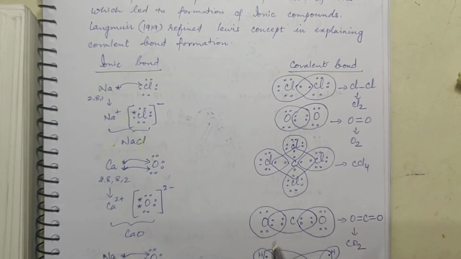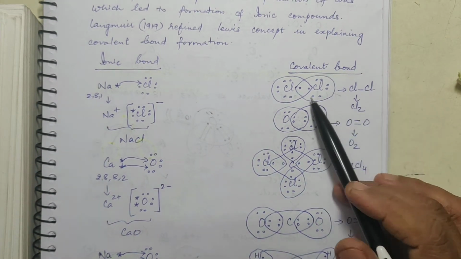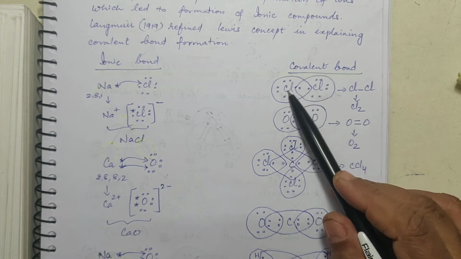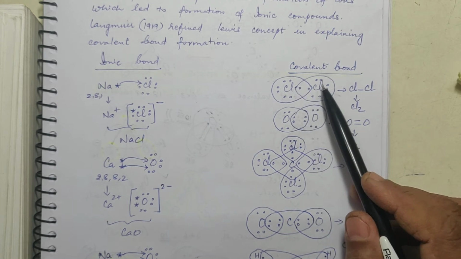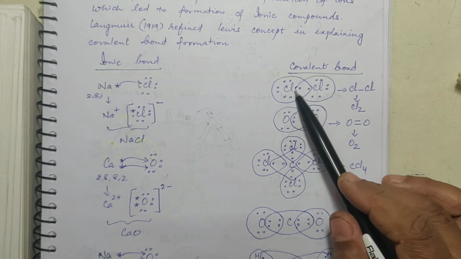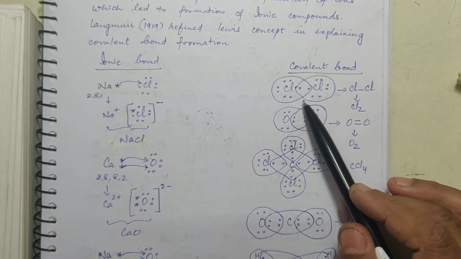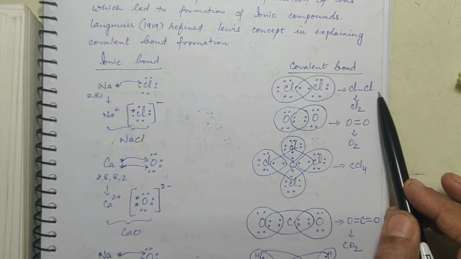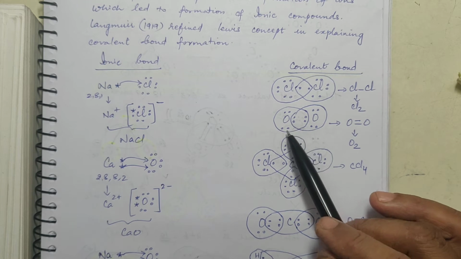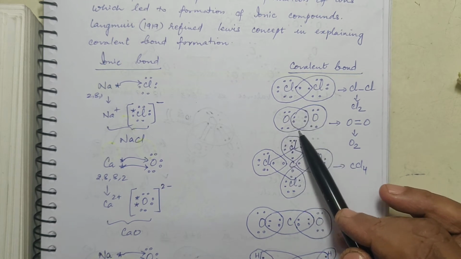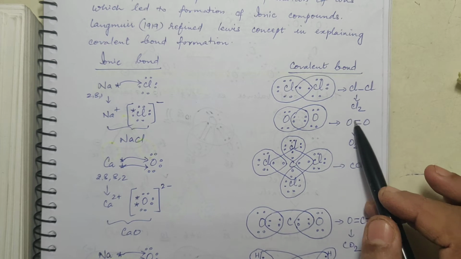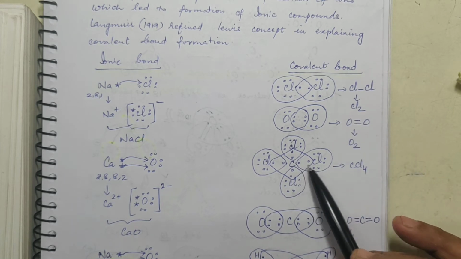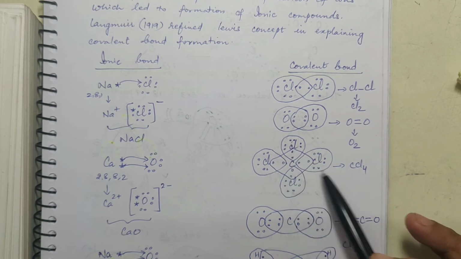Now, in the case of covalent bond, it is mutual sharing of electrons. Now this chlorine cannot give its electron to this chlorine, nor can this give to this. So what do they decide? They decide to share among themselves. So you get one pair of electrons shared, so you get a Cl-Cl single bond. And oxygen is sharing 2 pairs of electrons, so you get an oxygen double bond. And in CCl4, each electron of carbon is shared with that of chlorine, and you get CCl4.